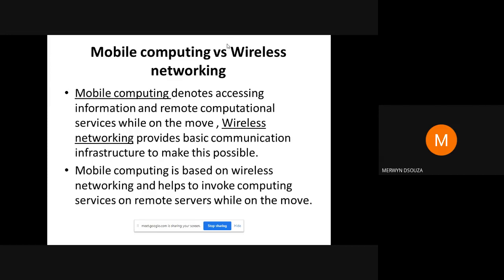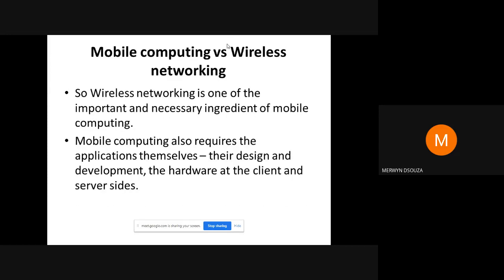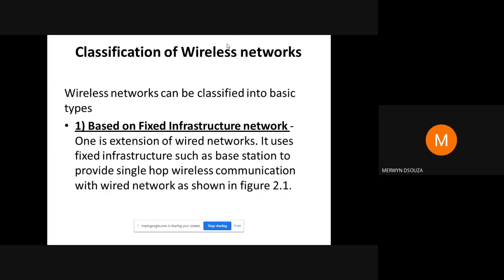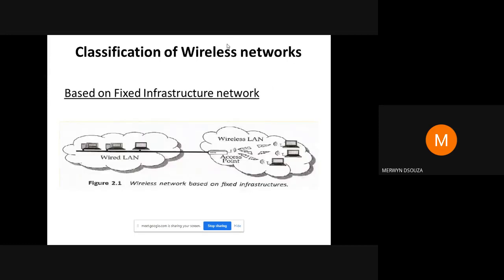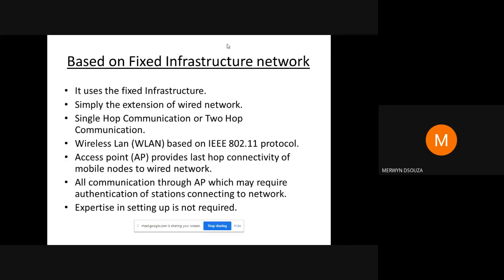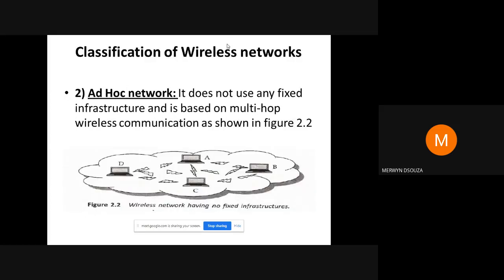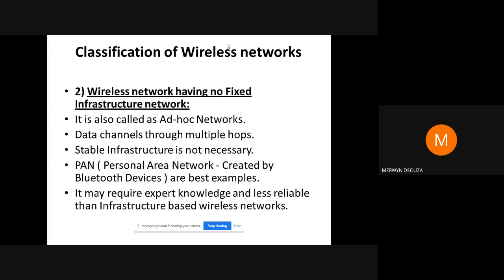The second question could be: explain wireless networks based on fixed infrastructure networks. You'll have to draw this diagram and explain it. The next similar question could be: what are ad hoc networks? You'll have to draw and explain this diagram.